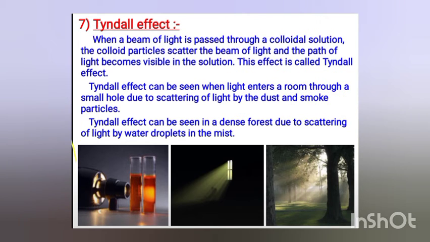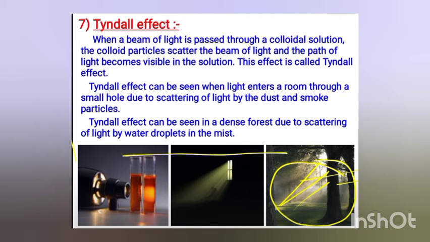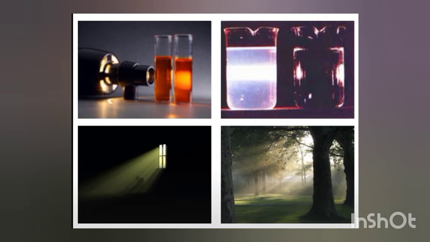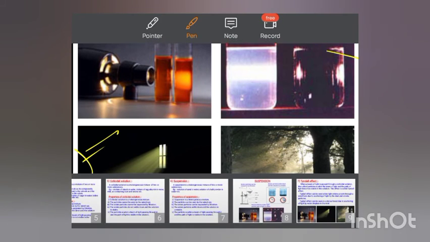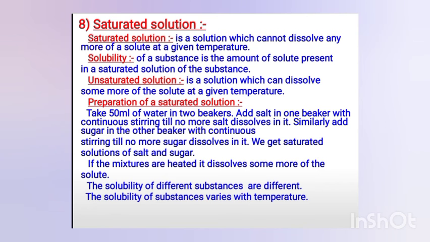The Tyndall effect is when the path of the light is visible. Like in a colloidal solution, when we pass light through it, the path of the light is visible. Like in the dense canopy of a forest, when light enters, it shows the Tyndall effect, and the path of the light is visible to us. Like light entering this small room, the Tyndall effect is going on. These are all examples in which the Tyndall effect is shown.